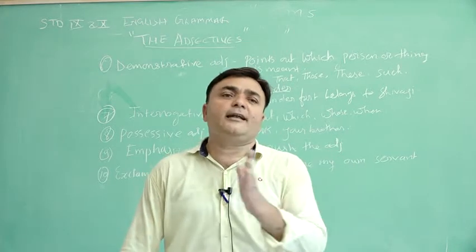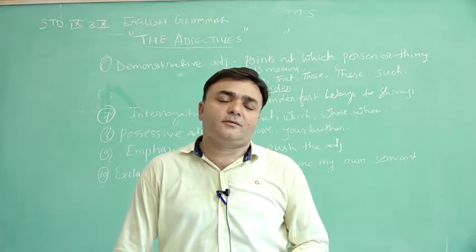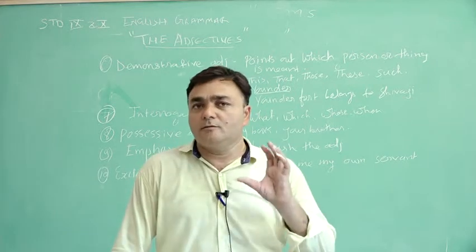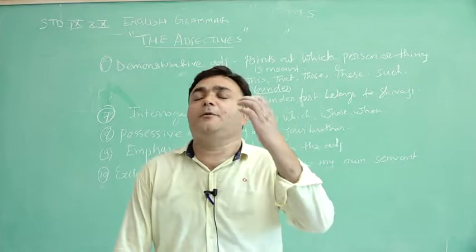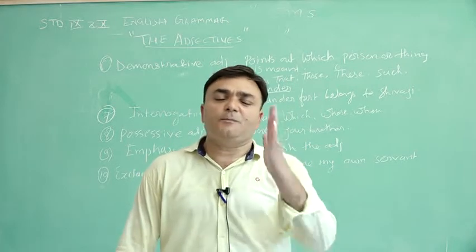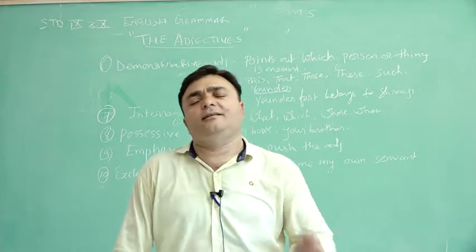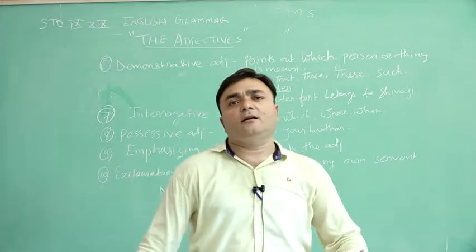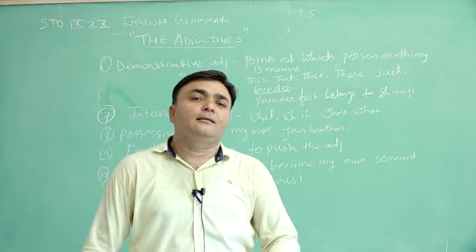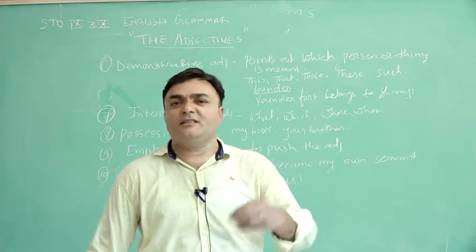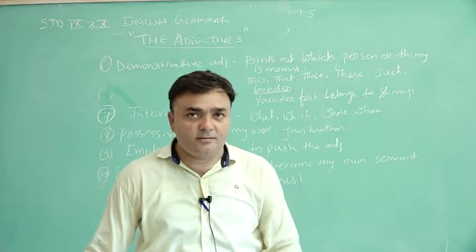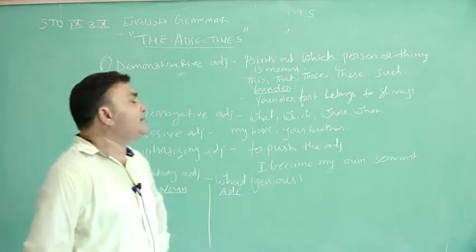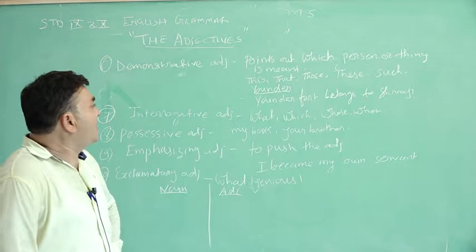So demonstrative adjectives are used when we want to demonstrate something, to show something. This particular section is chemistry, this particular section is biology. This question will come, this theorem is there, that book, many, such a kind of person, such a thing. So these are all used as demonstrative examples.